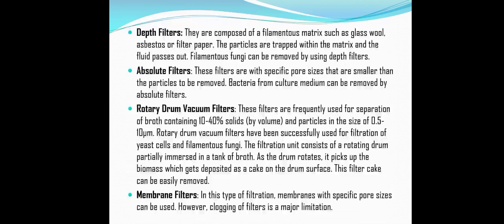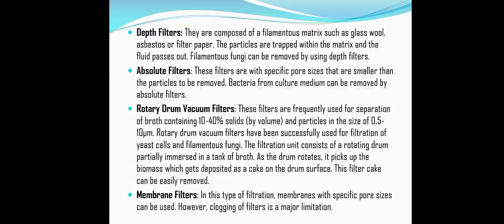The next one is the absolute filters. These filters have specific pore sizes that are smaller than the particles to be removed. The bacteria from the culture medium can be removed by the absolute filter. Then the next one is the rotary drum vacuum filters. These types of filters are frequently used for the separation of broth containing 10 to 40% solids by volume, with particles in the size of 0.5 to 10 micrometers. The rotary drum vacuum filters have been successfully used for the filtration of yeast cells and filamentous fungi.